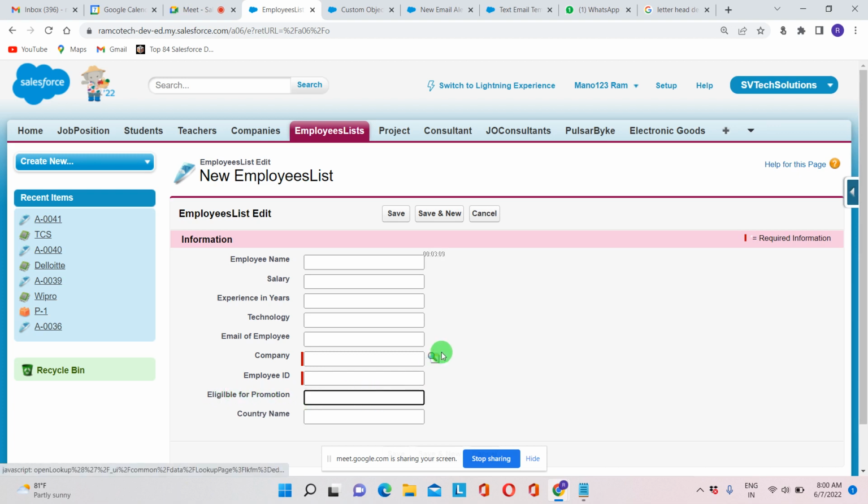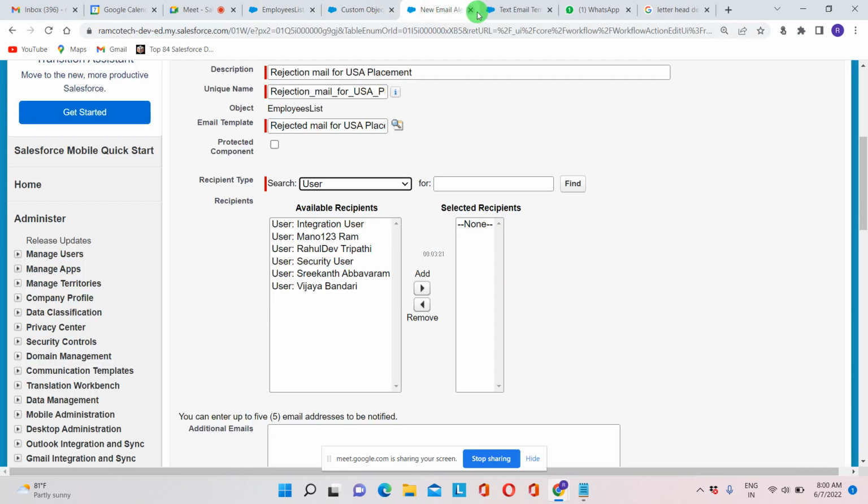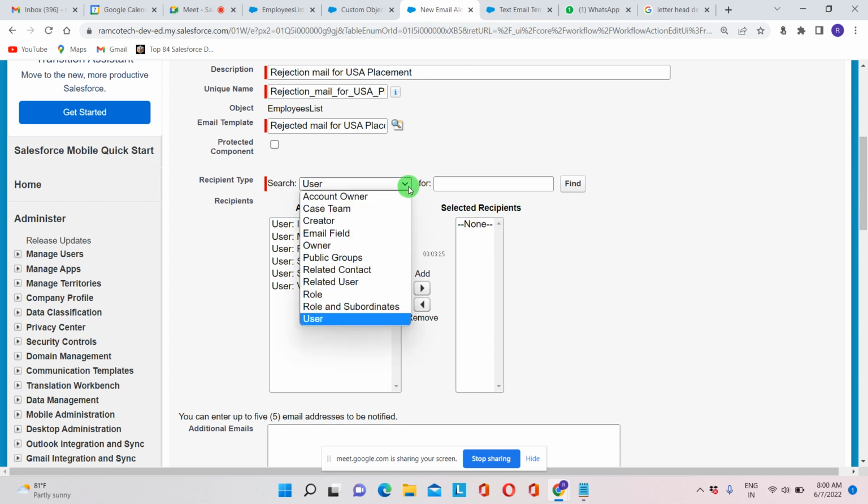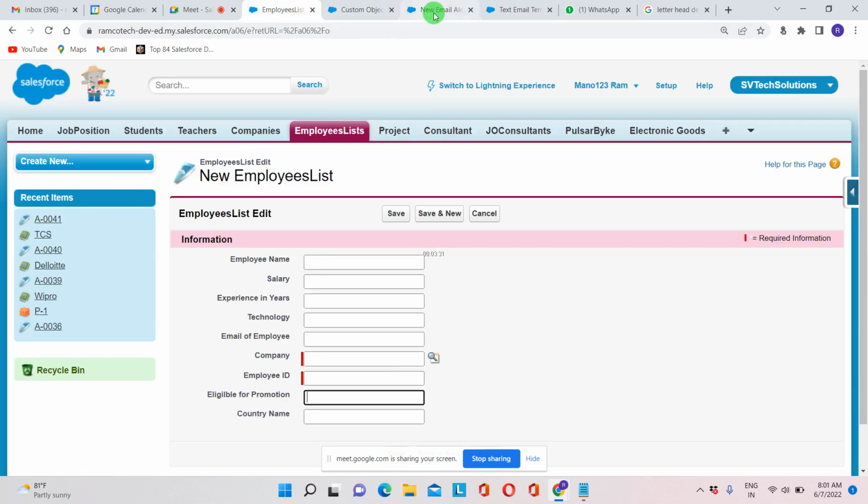Okay, and now coming to mail content, to whom we need to share this mail content? Employees. So if it is employees, what is the field update that has to come here? User? How will user come? Sorry, here, email field. Yes, exactly.